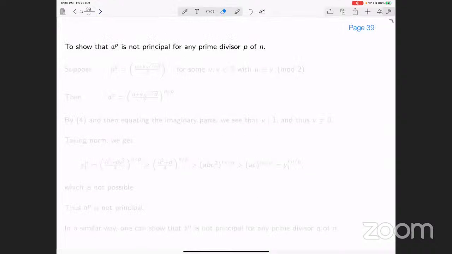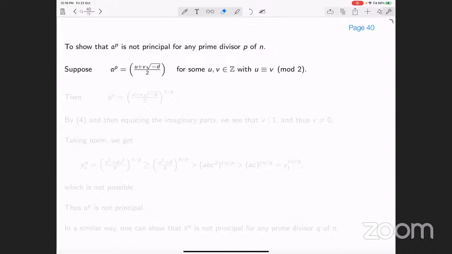Again, it's easy to show that A to the power P is not principal for any prime divisor P of n. For that, as the standard method is, suppose this is principal.